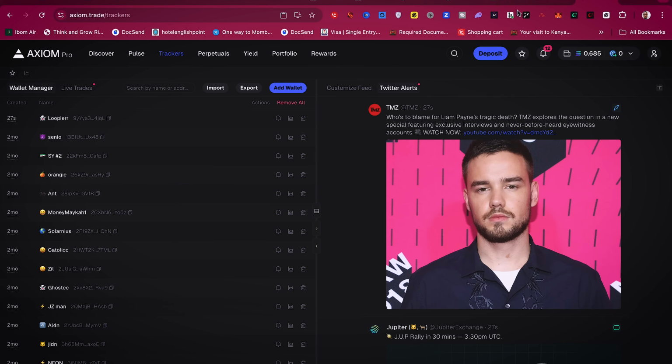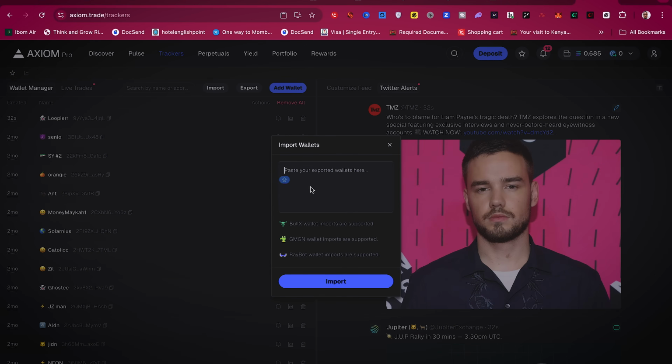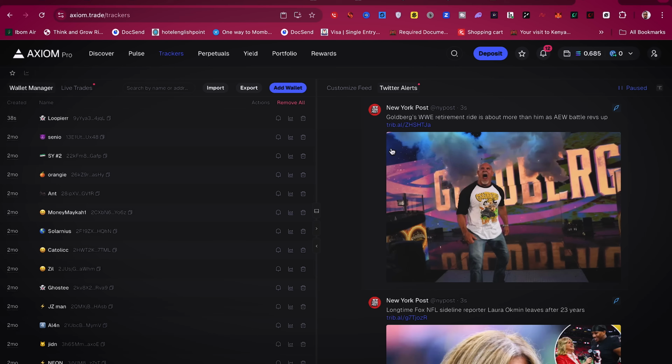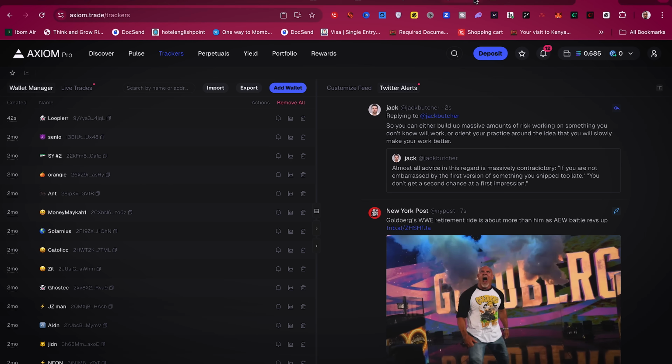Now this is like a manual method of importing this wallet, because it's going to take you time, but you can use this import right here, and you just paste all the wallets and their name, and there's a way you're going to arrange it, and it's going to import automatically. That's the method I used for this, but that's going to make this video quite long if I want to do that. So once you've done this, you've been able to track this wallet.